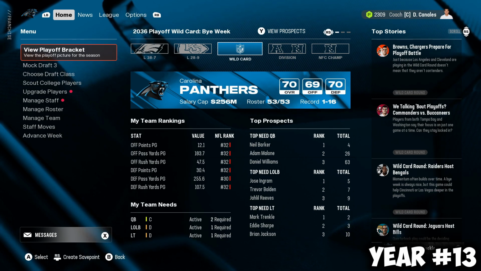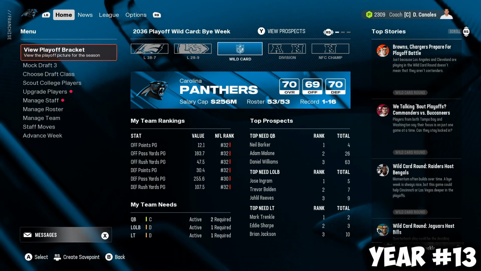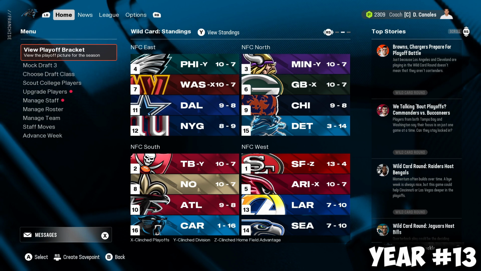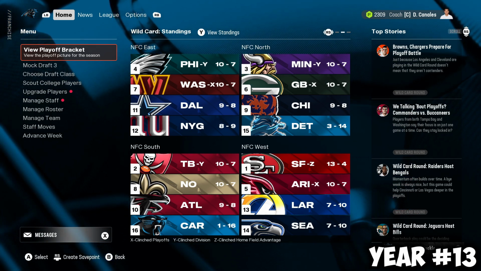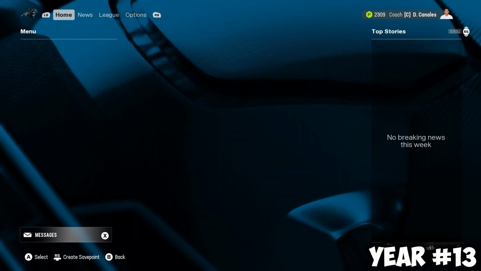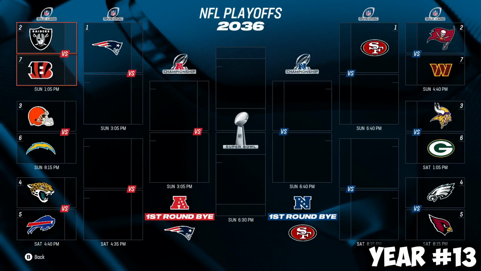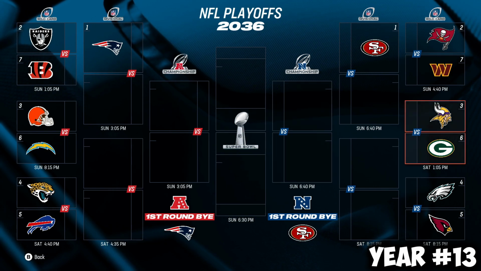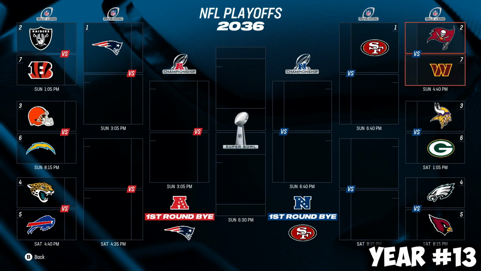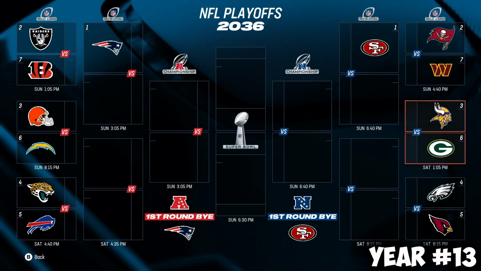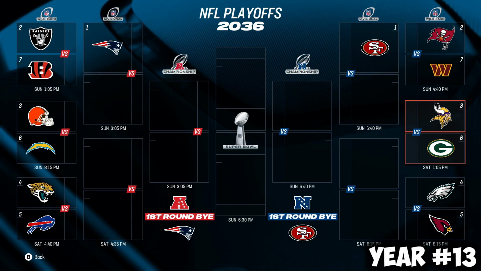Here we are at the end of the 2036 season. It's the Bucks 10-7 as the 2nd seed. The 1st seed goes to the Niners at 13-4. Viewing the playoff bracket again, you know the drill. We're going against the Commanders, seeing them for the first time in a long time. I don't know if they've even shown up at all during the simulation, but we will go against them.